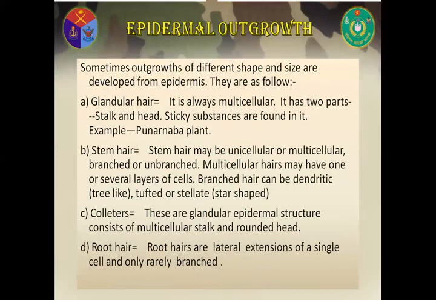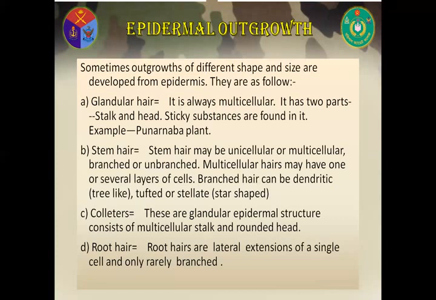Now, some epidermal outgrowths. My dear cadets, sometimes outgrowths of different shape and size are developed from epidermis. They are as follows. Number one, glandular hair. It is always multicellular. It has two parts, stalk and head. Sticky substances are found in it. Example, Plumbago plants.